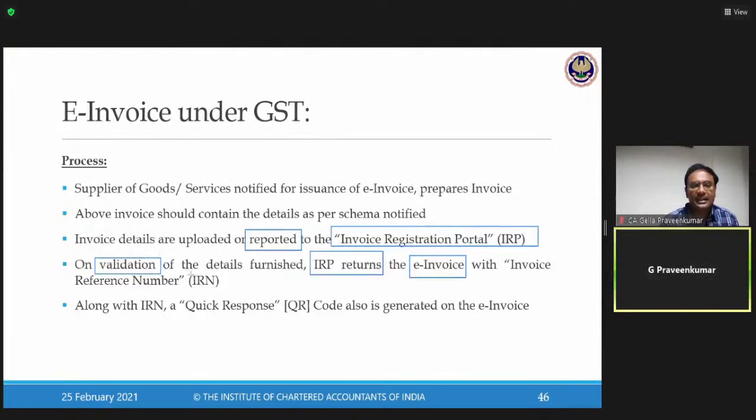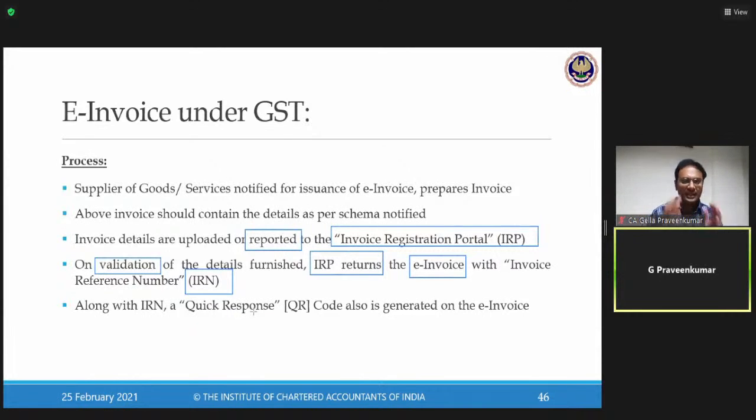This e-invoice will have information called IRN, Invoice Reference Number. All the details you have furnished to the government portal are recorded in the Invoice Registration Portal, which throws out the IRN along with a QR code.